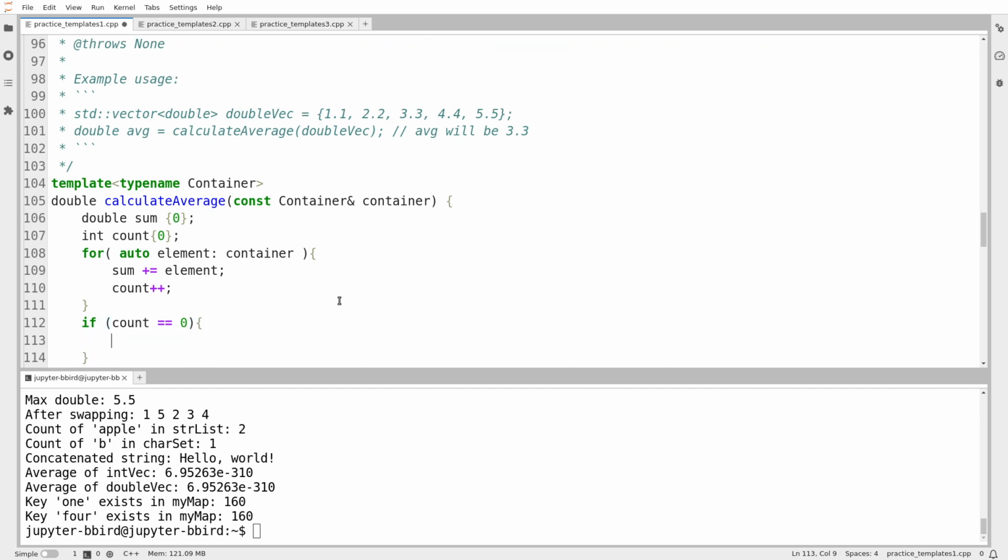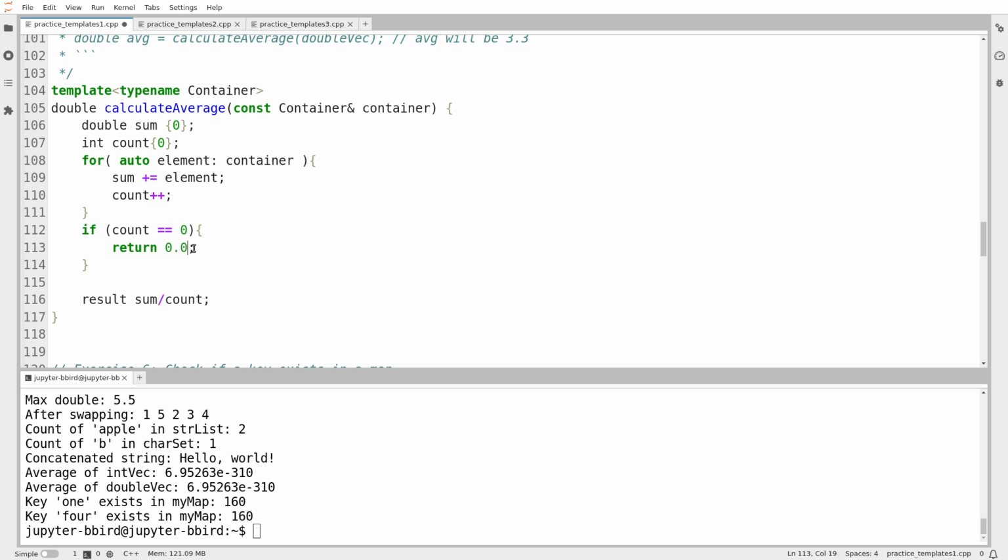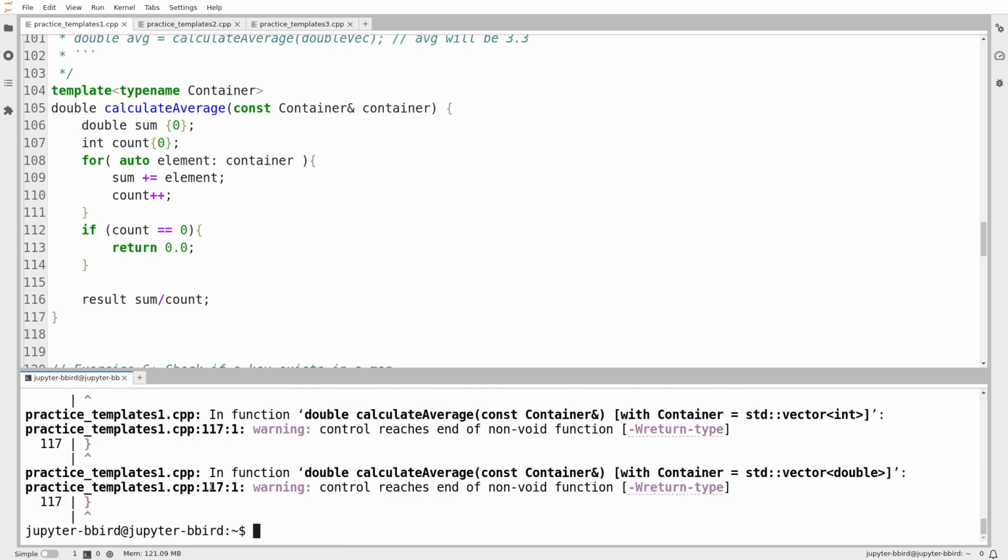And this whole return 0 business, although I still don't agree with it because I think the average of an empty container should throw an exception, here it makes sense. I just return the double value 0. There are no typing shenanigans because the return type is always double. Although, again, I disagree with that design, but I didn't get to make the design.